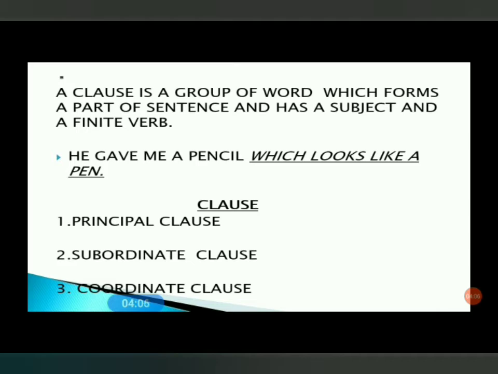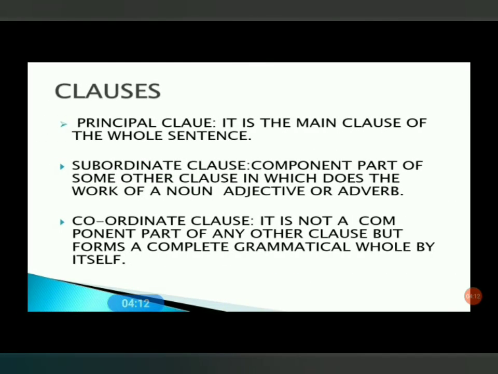Clauses can be divided into three: principal clause, subordinate clause and coordinate clause. Let's understand these clauses one by one. Principal clause: it is the main clause of the whole sentence. Subordinate clause: it's a component part of some other clause in which it does the work of a noun, an adjective or an adverb.